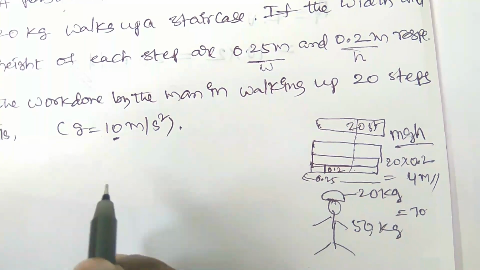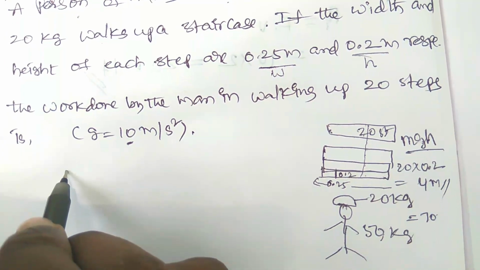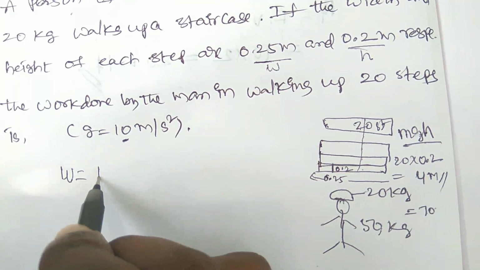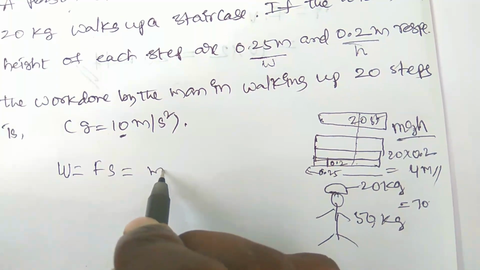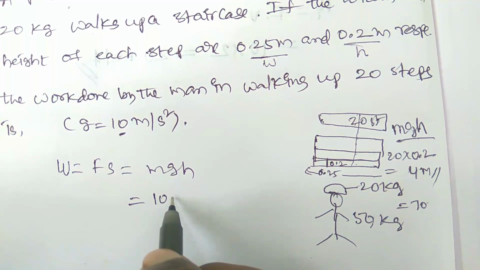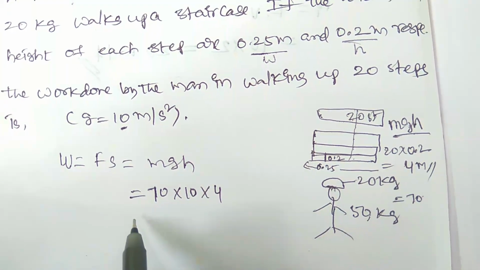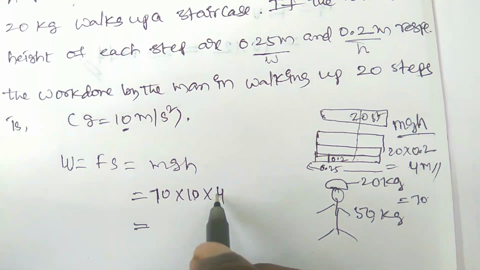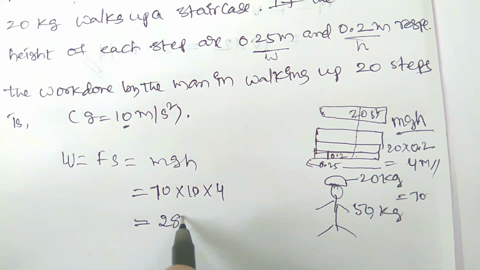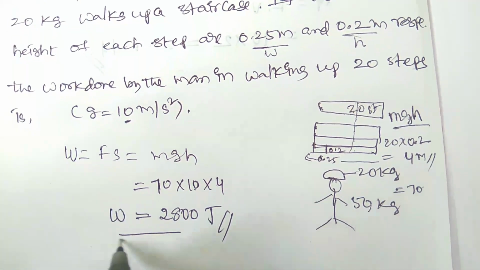So this is the work done. The work done W is equal to F into S, F is equal to mg, so mg into h. So m is 70 kg into 10 into 4. Okay, so 40 and 70, it is 2800 joules. So this is the work done.